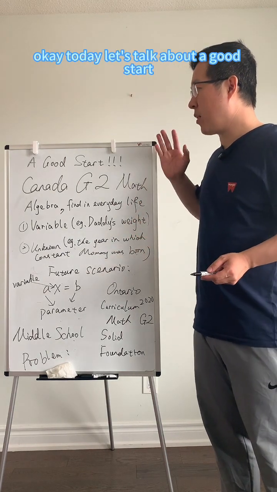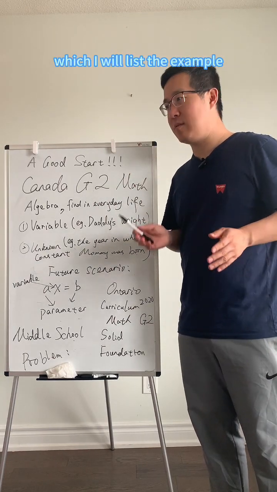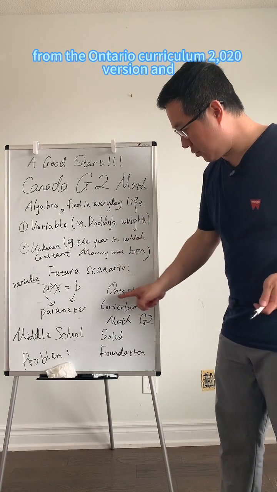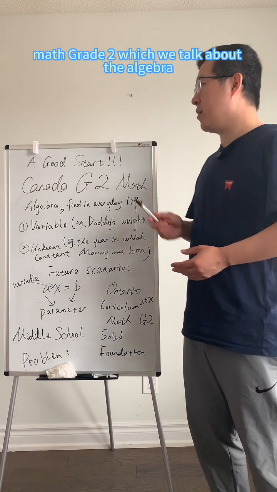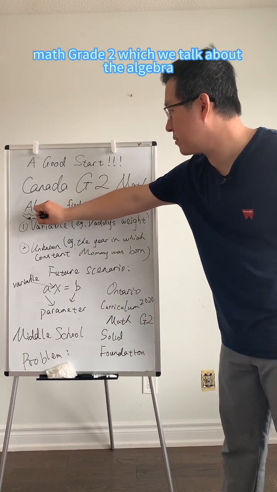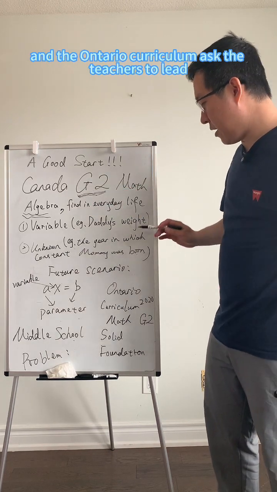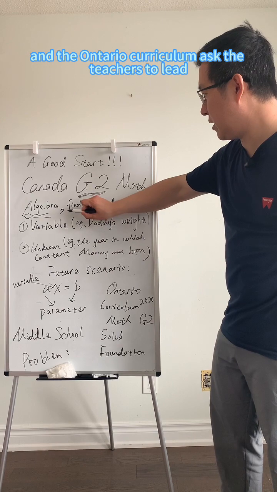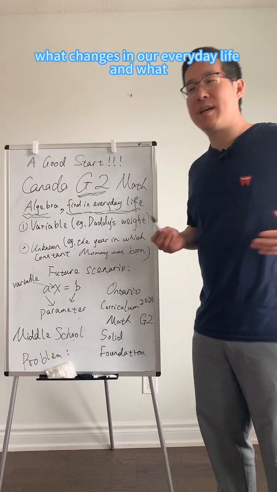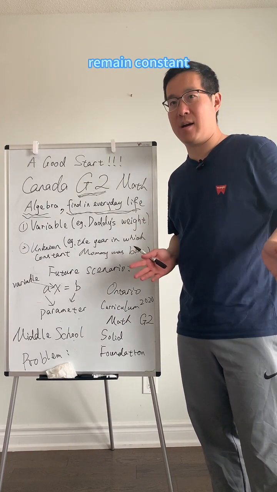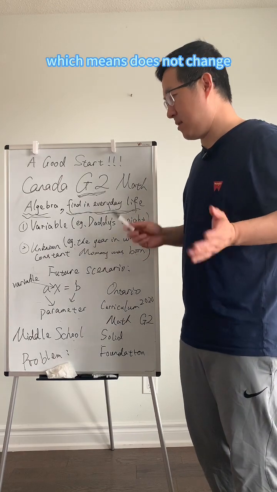Okay, today let's talk about a good start. What does it mean by a good start? I will list an example from the Ontario Curriculum 2020 version, Math Grade 2, which talks about algebra. In grade 2, we start to learn algebra, and the Ontario curriculum asks teachers to lead students to find in everyday life and think about what changes and what remains constant. The one that remains constant is called a constant, which means it does not change.